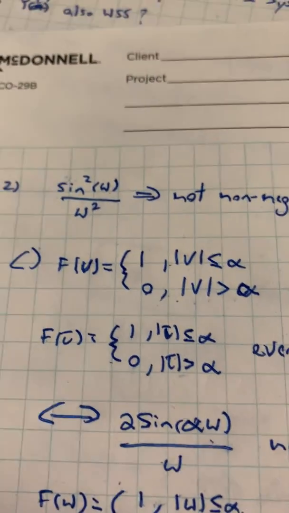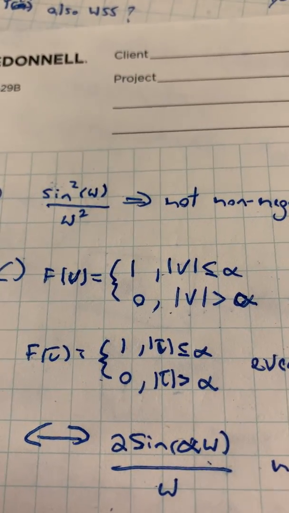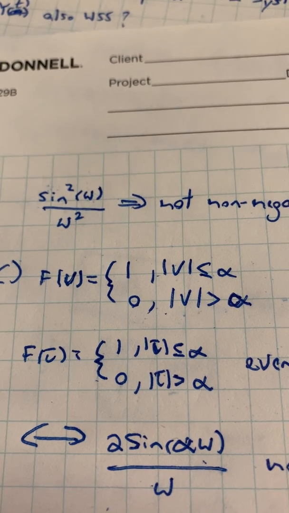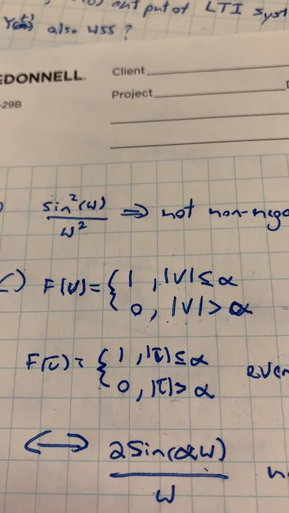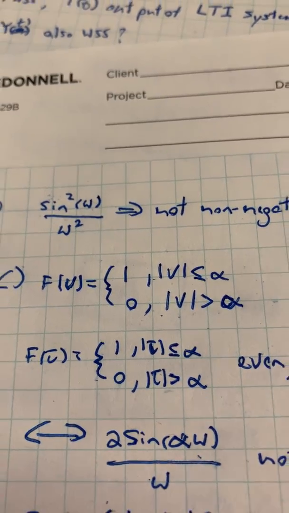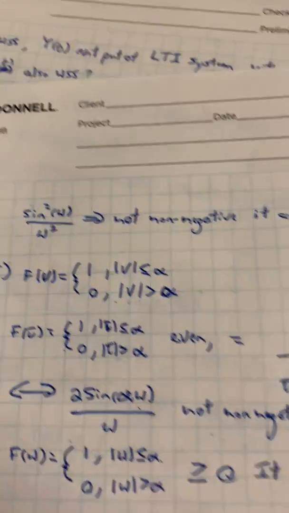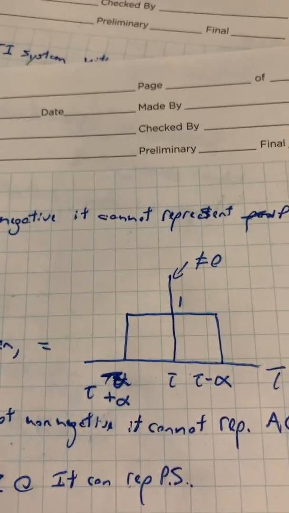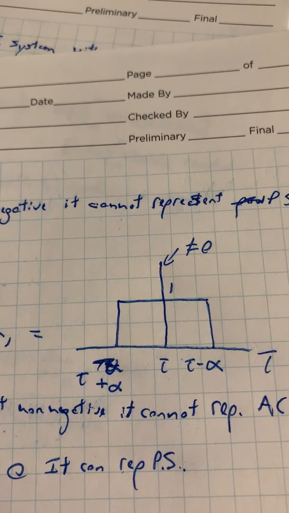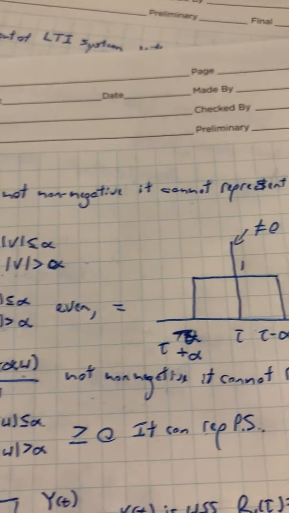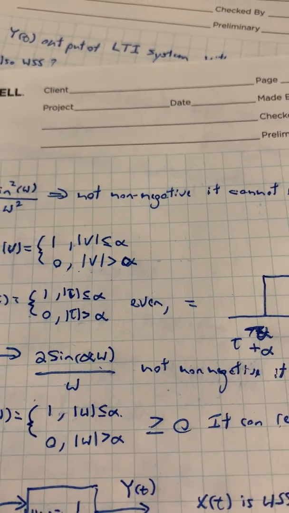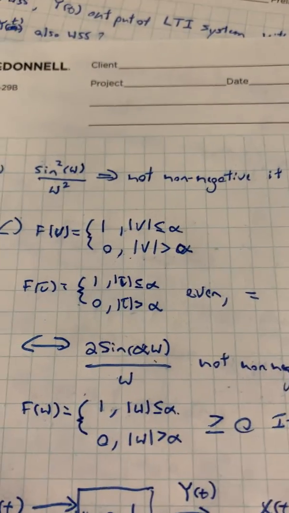For c, we're given this function, so f of v is equal to 1 if the absolute value of v is less than or equal to alpha, or 0 if the absolute value of v is greater than alpha. So we sketch it out here. So you see it varies from minus alpha to plus alpha. We see that it's an even function.